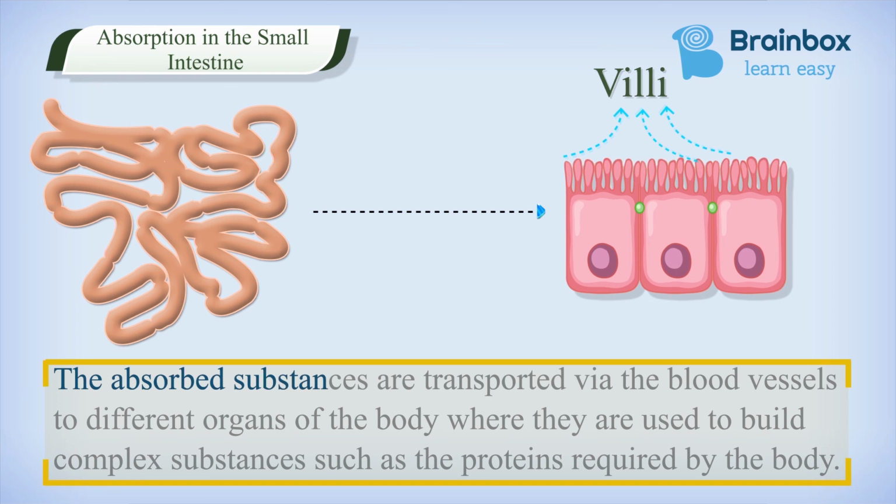The absorbed substances are transported via blood vessels to different organs of the body, where they are used to build complex substances such as proteins required by the body.